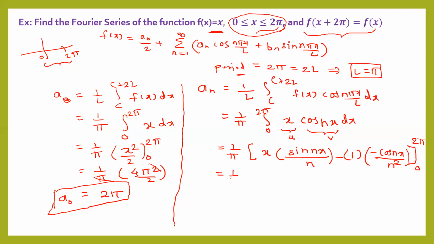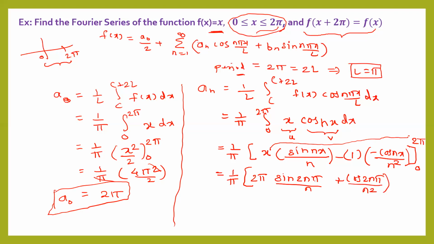Okay, now we have to put the limits. When we substitute here x as 2 pi, you can see this is 2 pi sin(2n pi) upon n plus cos(2n pi) upon n square. This is the value after substituting the upper limit. Now let's substitute the lower limit 0. When you substitute 0 here, the first term is 0. The second term is cos of 0 upon n square.